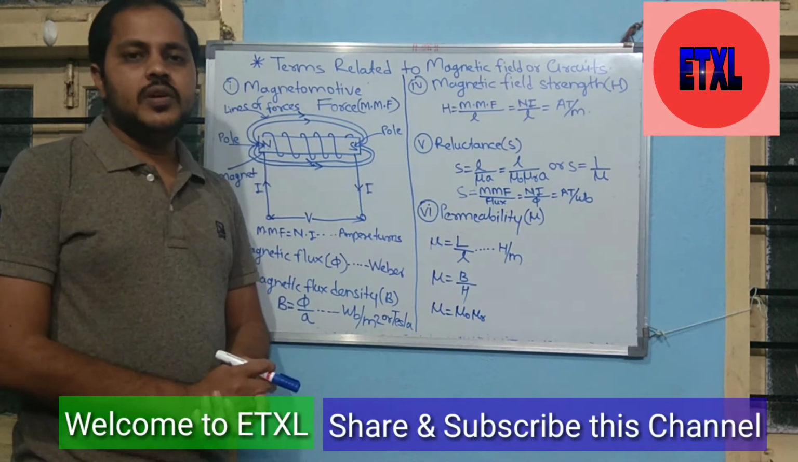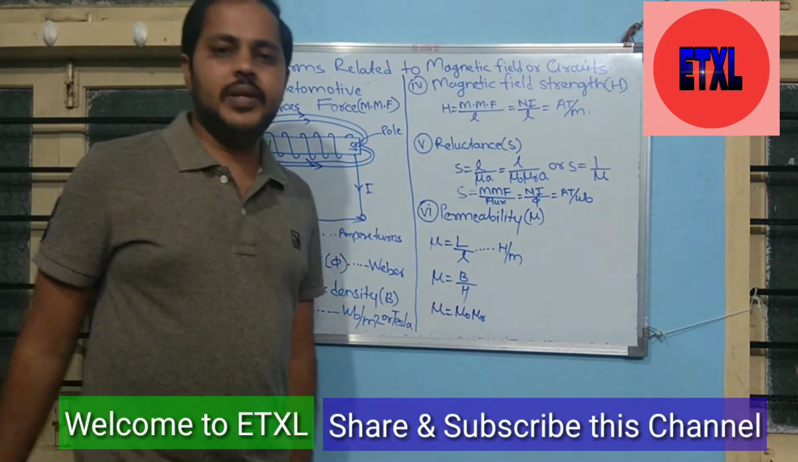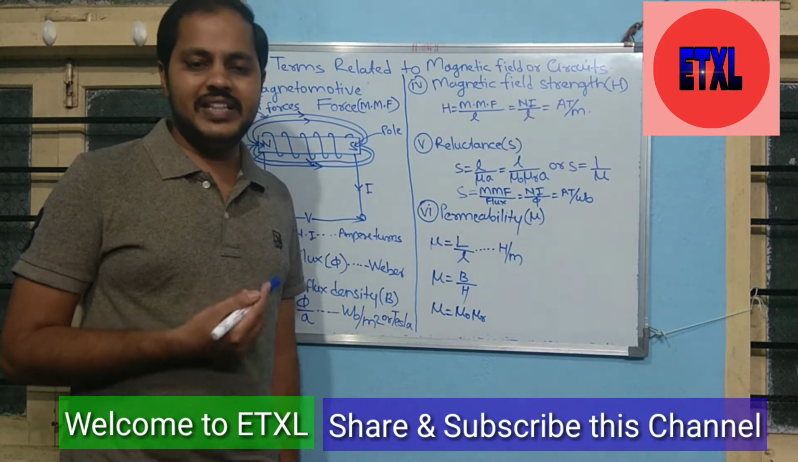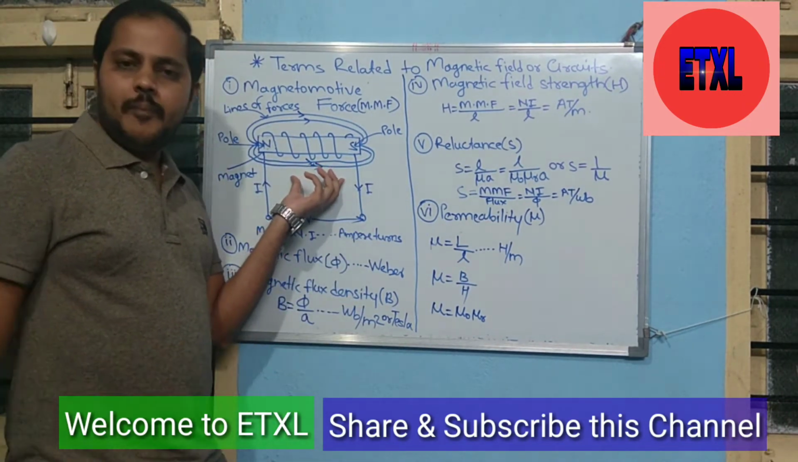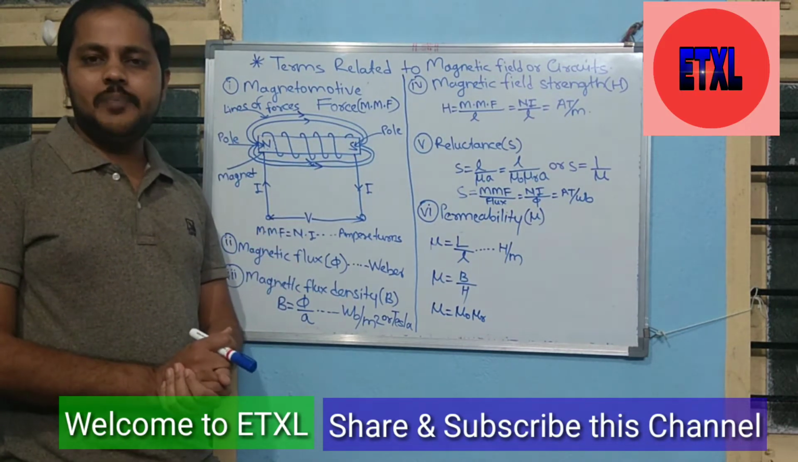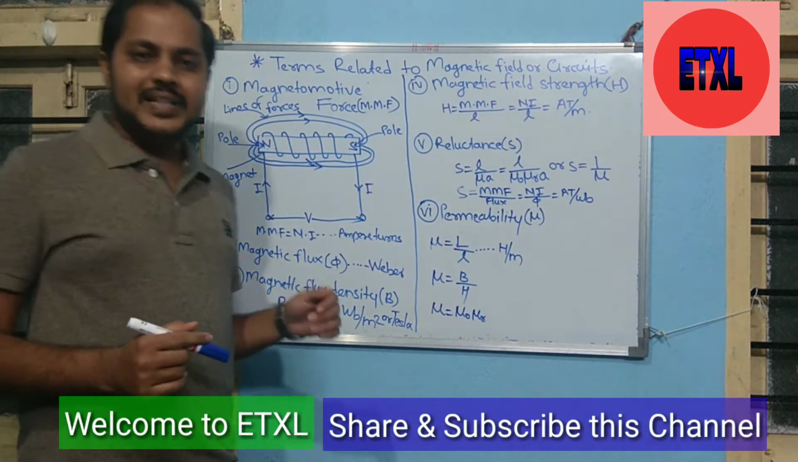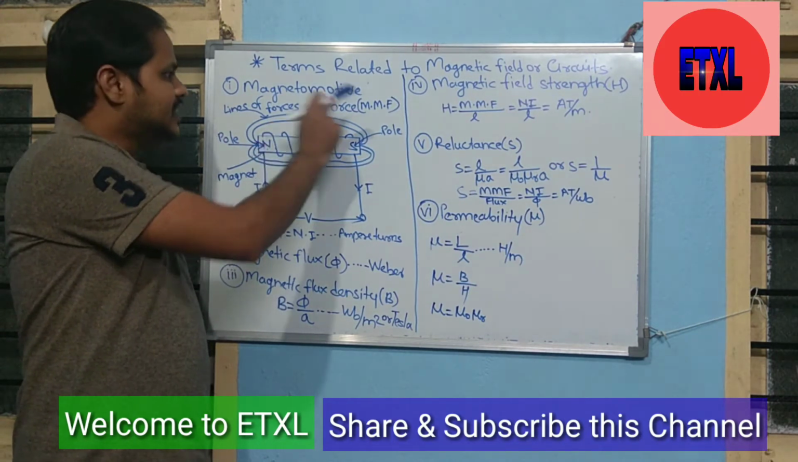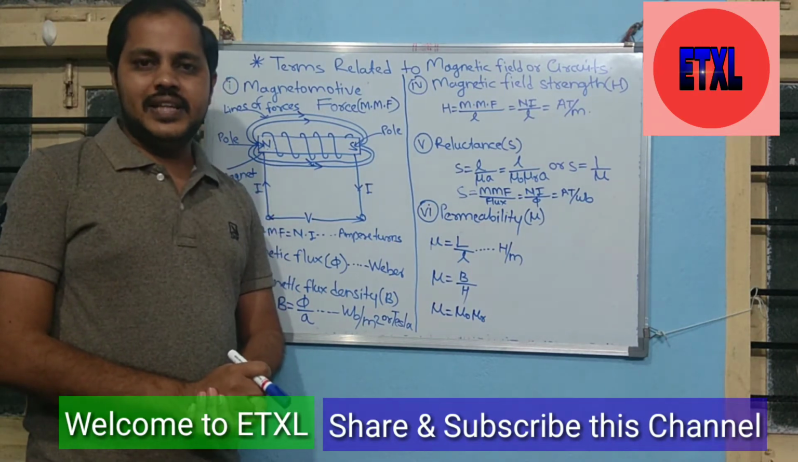Today I am teaching you terms related to magnetic field. What is the definition of magnetic field? What is meant by magnetic field, or what is the definition of magnetic circuit? The area around the poles of a magnet or surrounding of a magnet is called the magnetic field or magnetic circuit, or the path traced by magnetic lines of force is called the magnetic field or magnetic circuit.